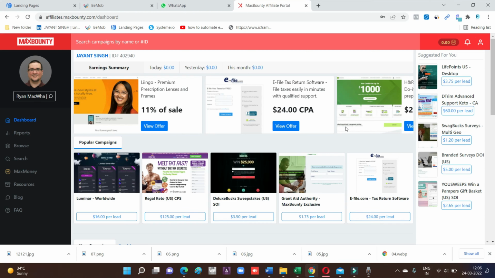So there should be a platform where you can promote your affiliate links. What happens most of the time is that people want MaxBounty approval without having the base. The base should be there, and you should have your platform where you can promote your offers, maybe your Instagram account, maybe your Instagram followers. So there should be traffic. On that traffic, you're going to promote your affiliate or CPA links. I hope this is very clear.